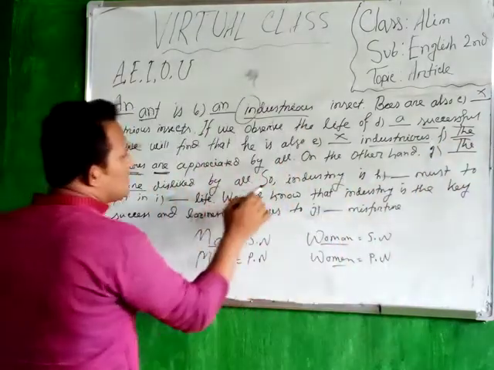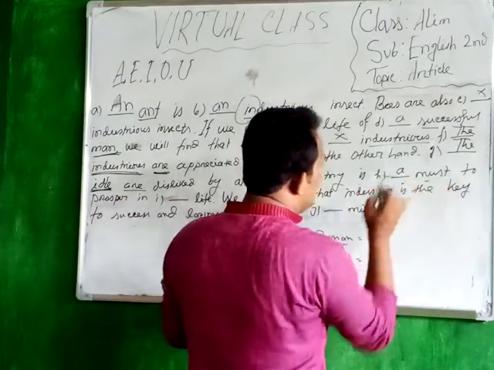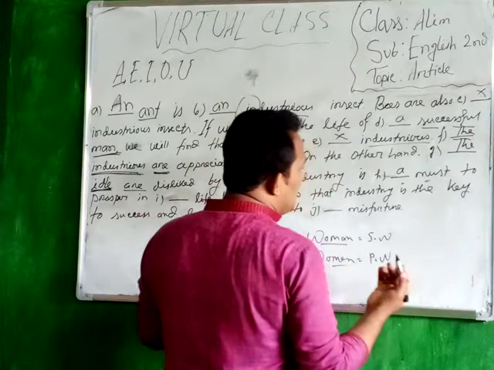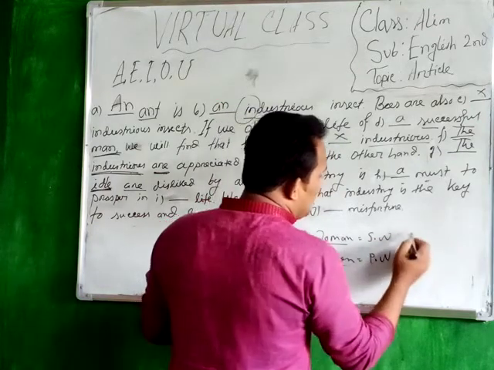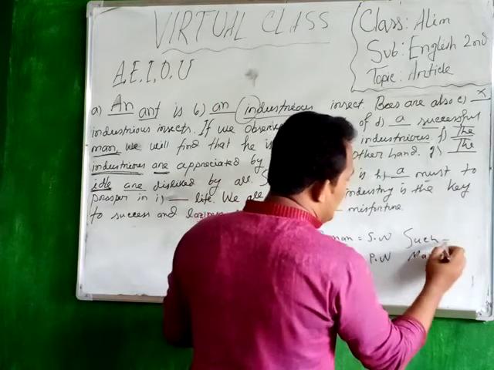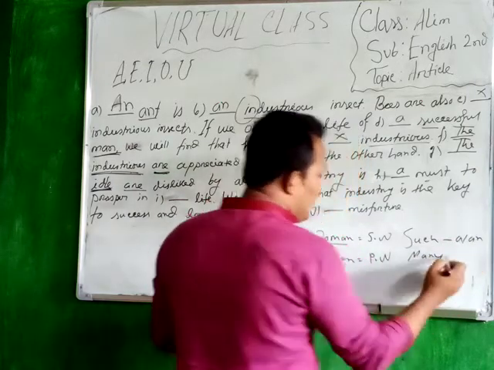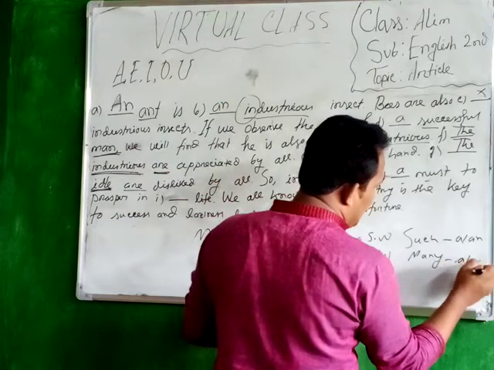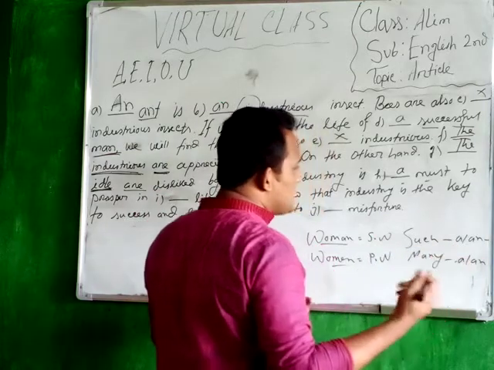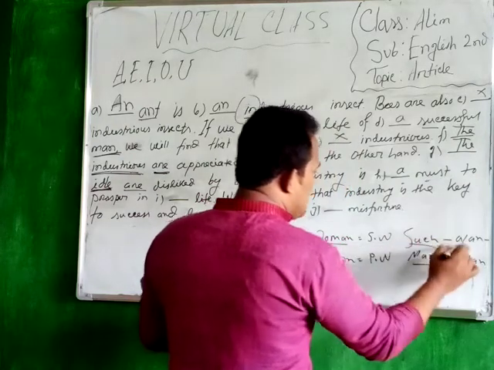Industry is dash must. Before must, you have to use the article a. In most of the cases, we find that before such or many, we use the article a or an.